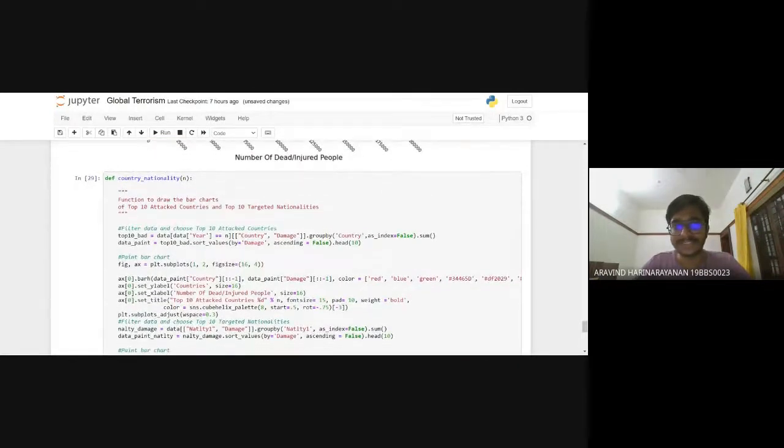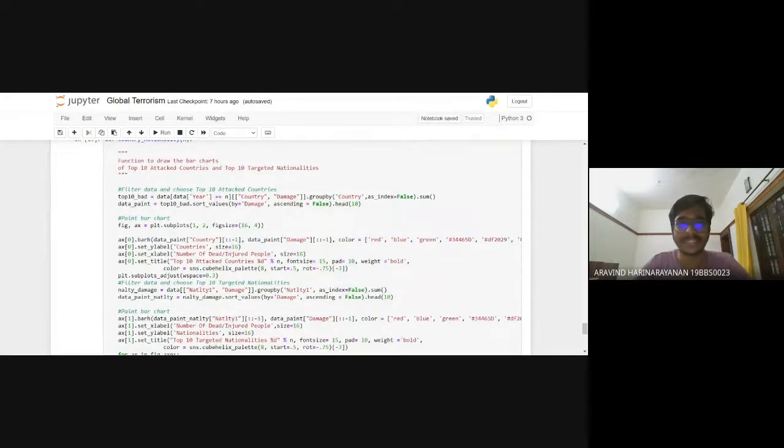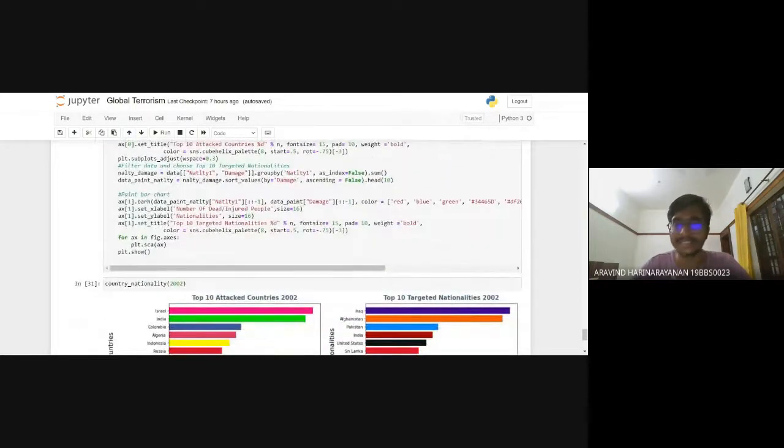I know we have certain limitations with the data set as well, but it provides a general exploratory data analysis on how terrorist attacks work and which are the hotspot regions, as well as what type of weapon and what type of attacking methodologies are used by the terrorists for each terrorist attack as well.